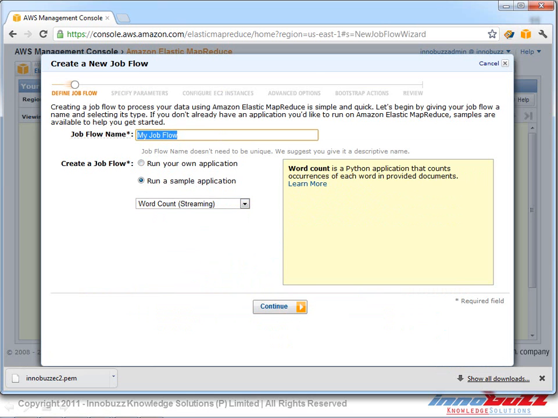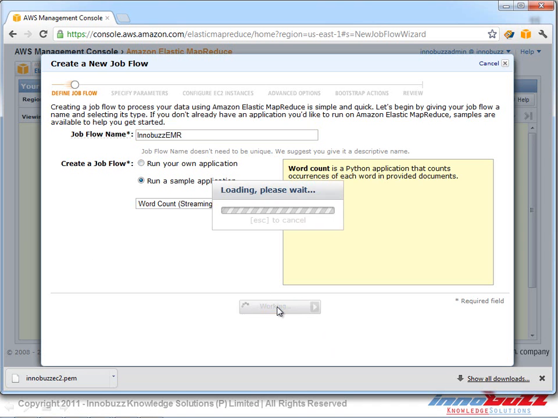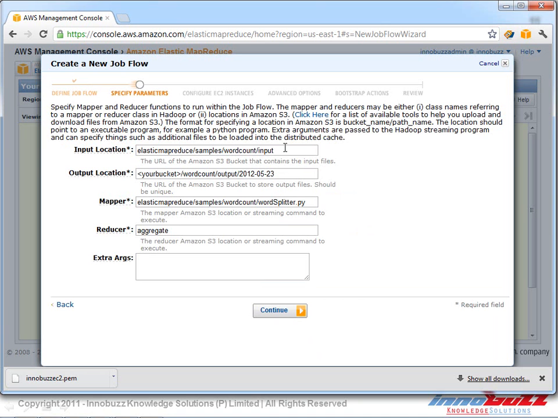So we come back here and type the job flow name here, and I'm going to type bus EMR, and click continue. So we have seen that I've got the input file over there, so I'm going to give the path over here.